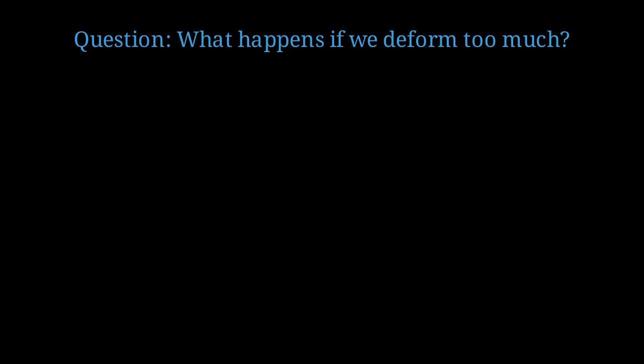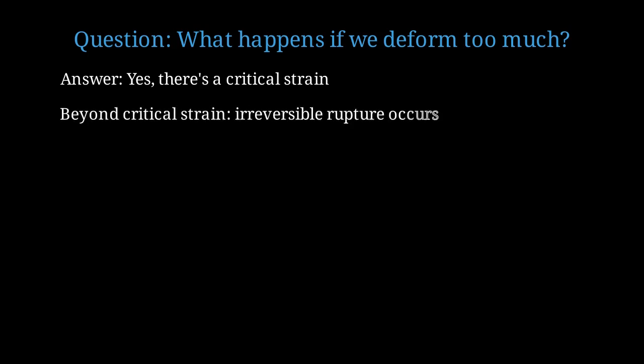Now you might ask, what happens if we deform the nanocontact too much? Is there a limit to this reversibility? Yes, there is definitely a limit. If you stretch the contact beyond a critical strain, you'll reach a point where the system crosses an energy barrier. Beyond this critical point, the contact will irreversibly rupture or undergo a permanent structural transformation. The reversibility only holds within a certain strain range. For typical metallic nanocontacts, the critical strain is approximately 0.1 to 0.3, or 10 to 30%. Beyond this, irreversible changes occur.